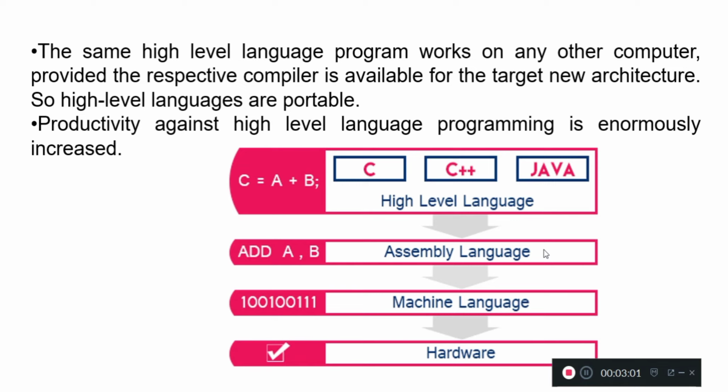Now, this is the short picture which will recap what you have studied till now. The computer language is divided into three parts. First is machine language. This contains two digits known as the binary digits, that is 0 and 1. Next is assembly language. It is denoted with ADD, B and so on. Next is high level language, which contains languages like C, C#, Java and so on.